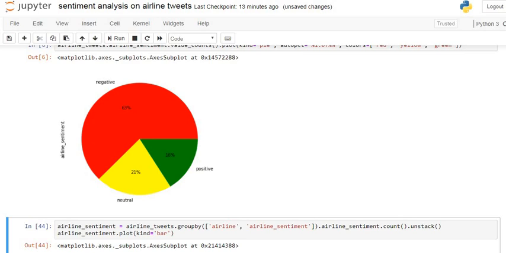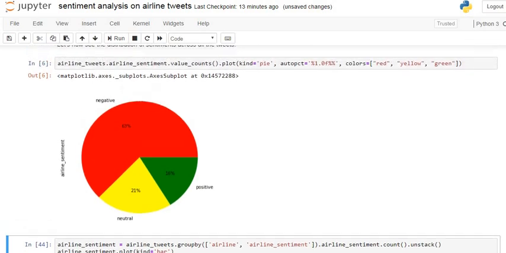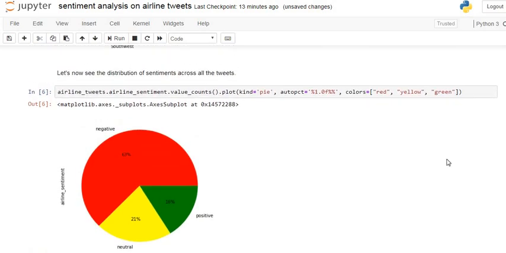This is the required code and our pie chart for the airline sentiments for all of the airlines. So this is the pie chart for sentiments, negative, neutral and positive. Here 63% of the sentiments are negative, 21% are neutral and 16% are positive.